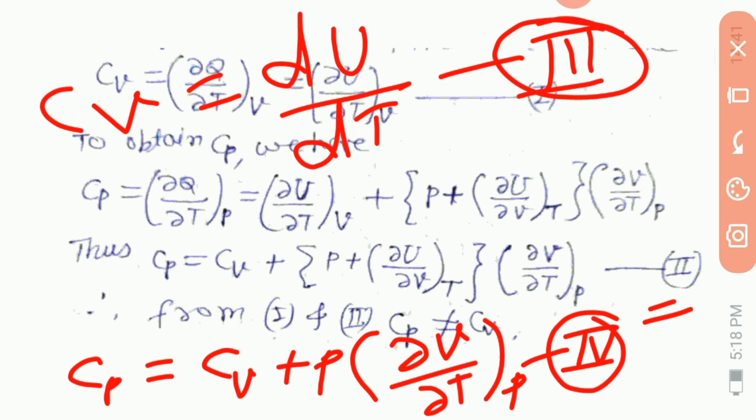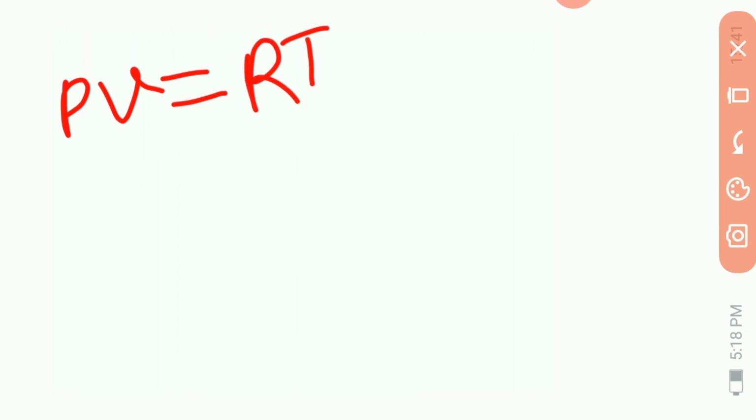Now further, the equation of state of perfect gas. We know the equation of state of perfect gas is PV is equal to RT.